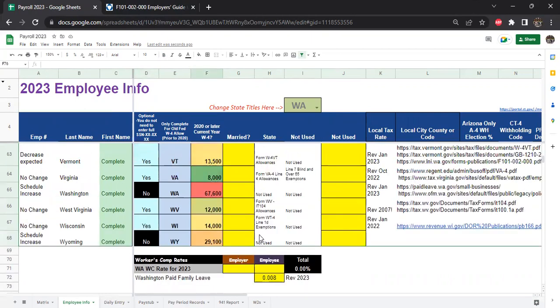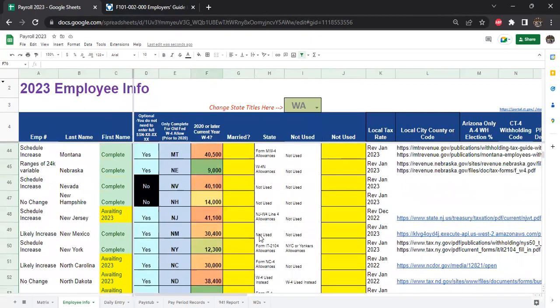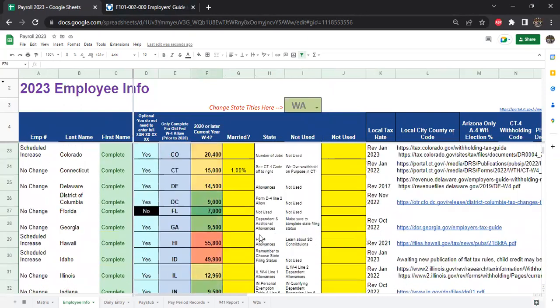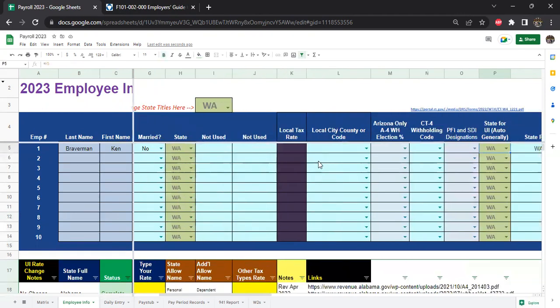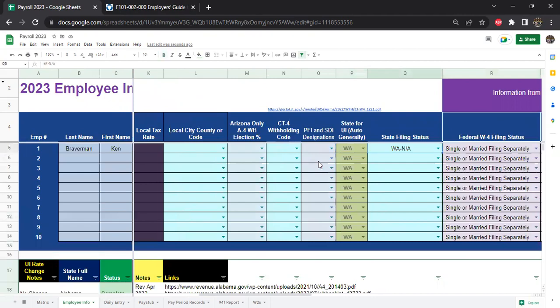So it's a custom thing that requires me to help you plug those numbers into this file and even do a little custom programming for you. But I have prepared it as best I can. That means when you choose an employee in Washington State, you do not have to choose a filing status, because there are no withholdings for that. So you don't have to worry about that.